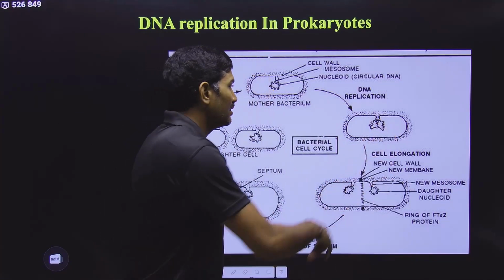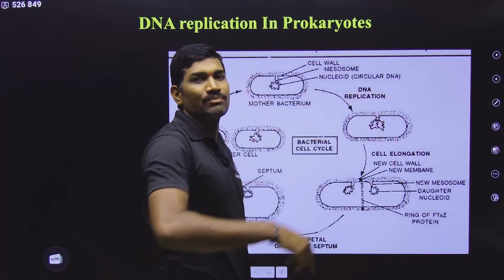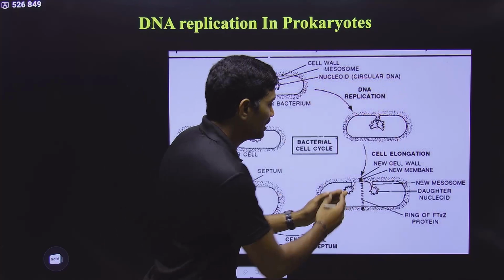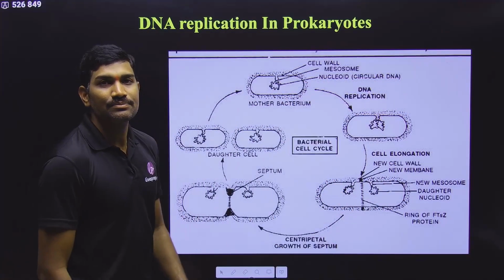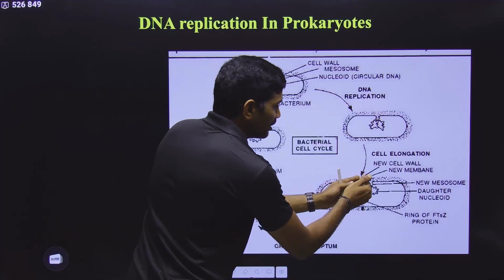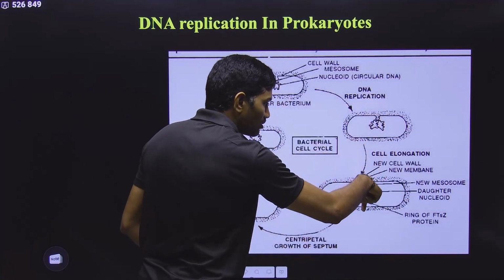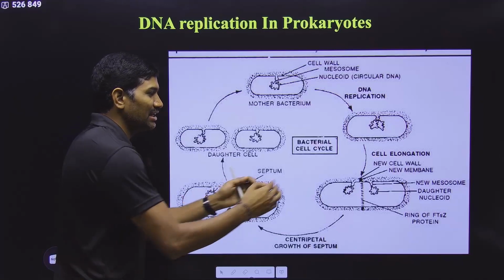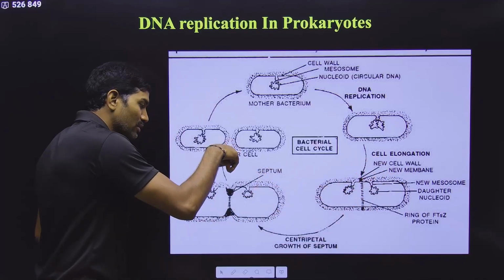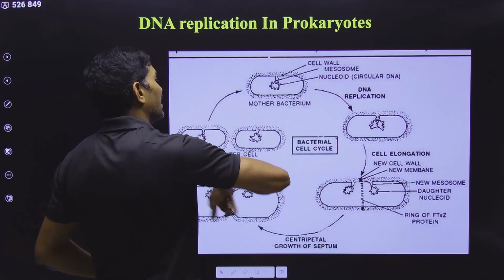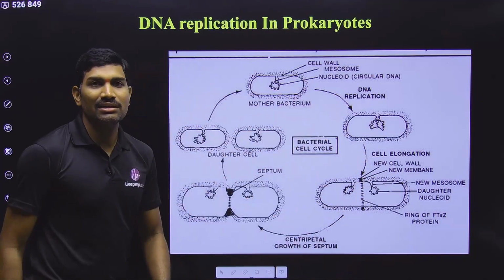Then the mesosome will undergo folding, and this invagination will extend and extend, and touch the other side so that it divides into two bacteria. Wherever it got separated, the cell wall will also be formed. In this way, the mesosome helps in DNA replication and distribution to daughter cells, and at that location the cell wall will be formed. Two daughter bacteria are produced, and again they undergo this bacterial cell cycle.